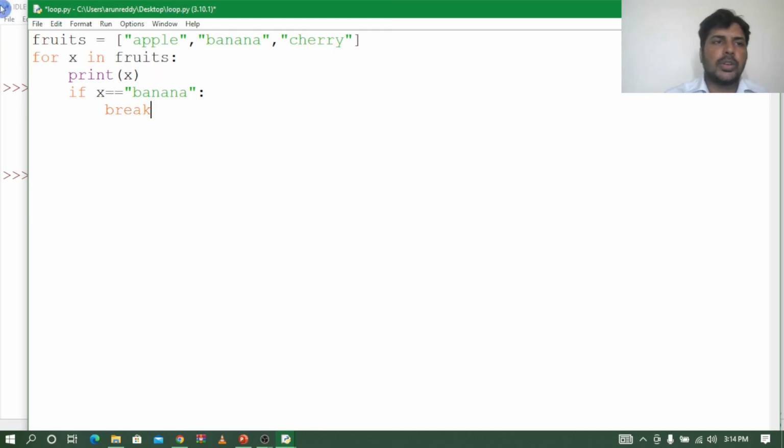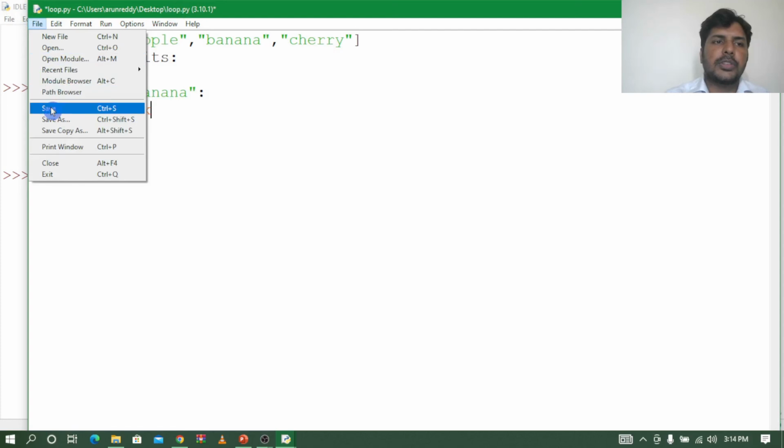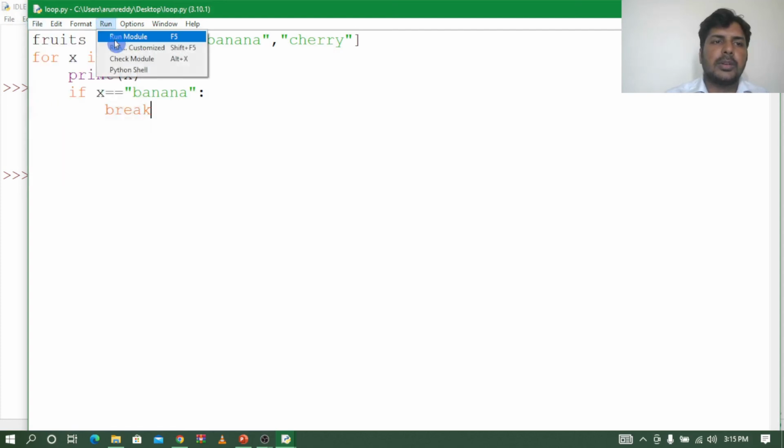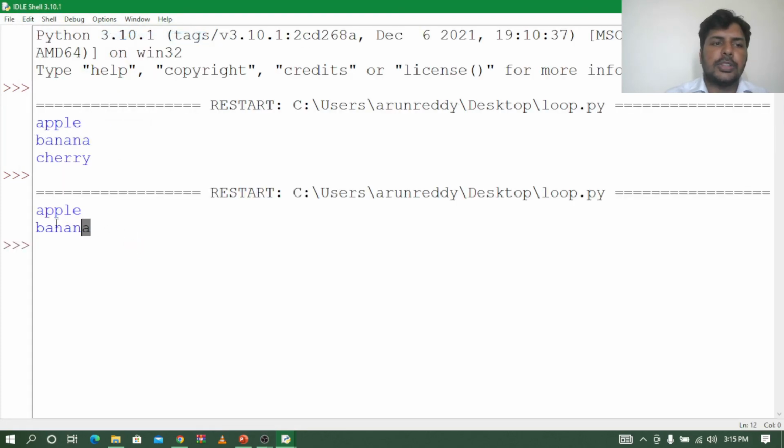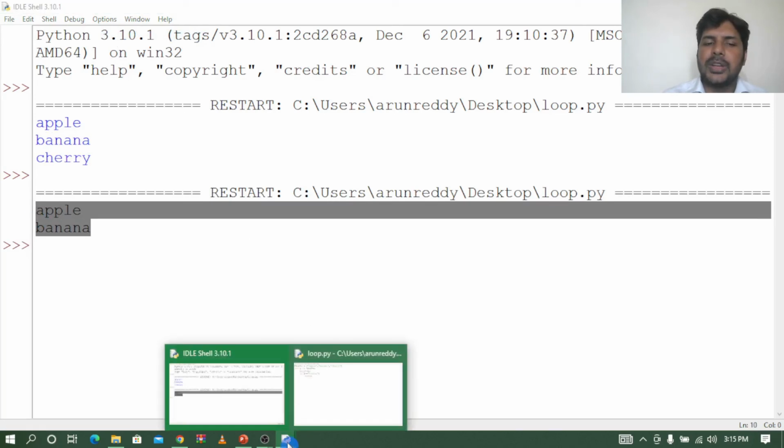Now let us see, save, run. You can see here it didn't print cherry like the last output, so it has stopped at banana. This is how break will work.